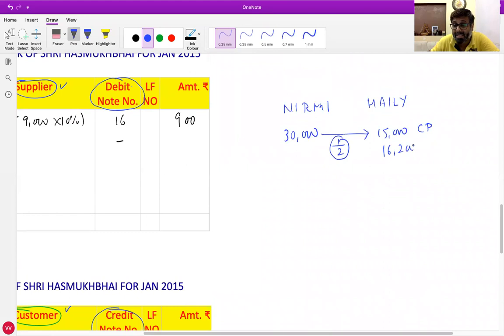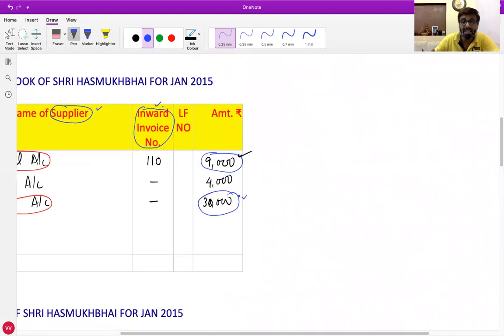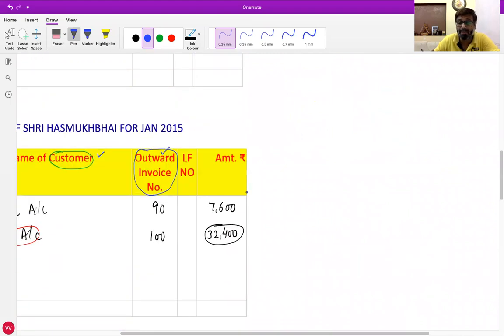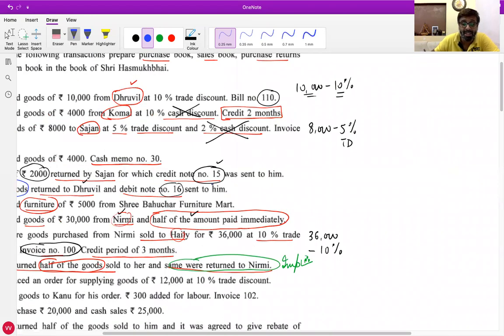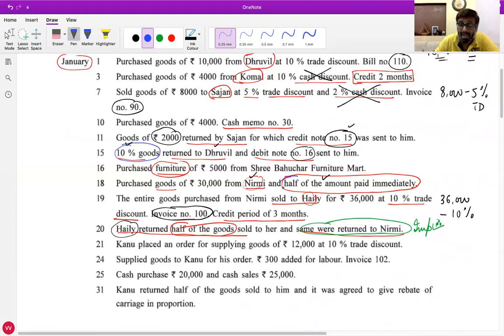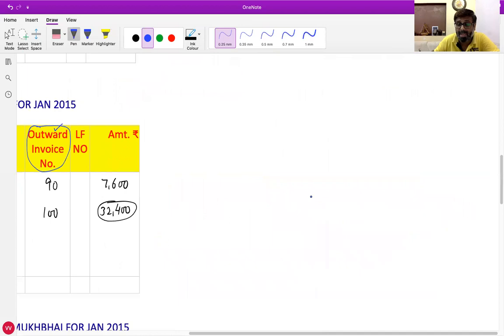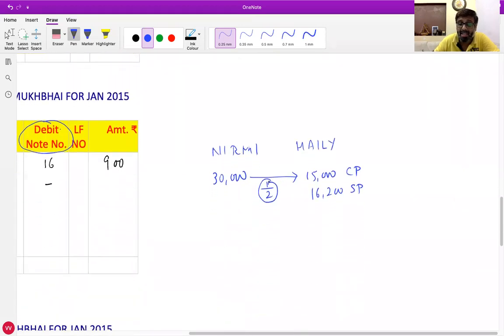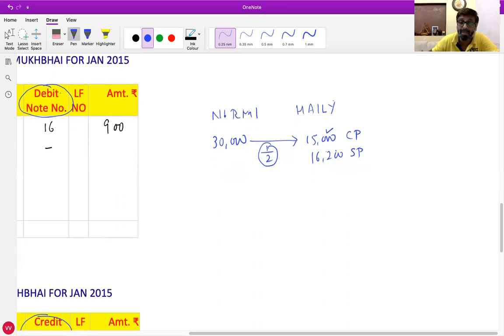That is our selling price. I repeat, we purchase goods of 30,000 from Nirmi, and half of the goods, 15,000, were sold to Haley for 16,200.